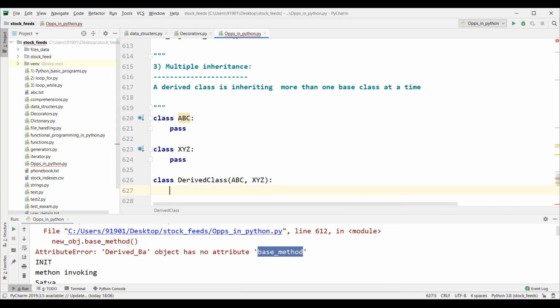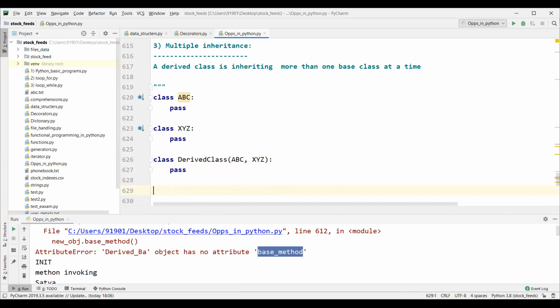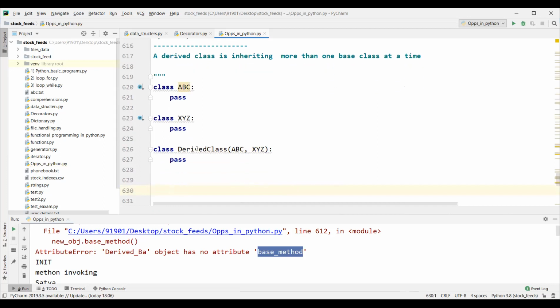See, derived class means it is a class that is being inherited from some other class, right? Base and derived class. Derived means we are defining one class by inheriting some other class. So if you want to define another class, that class can inherit this derived class. That's acceptable. Understood, guys? So now this derived class is capable of reusing this one and this one, right?